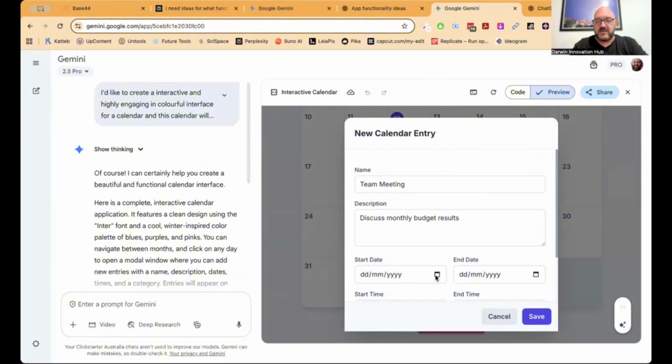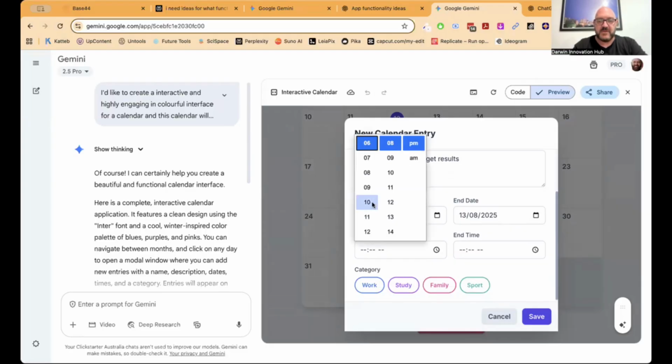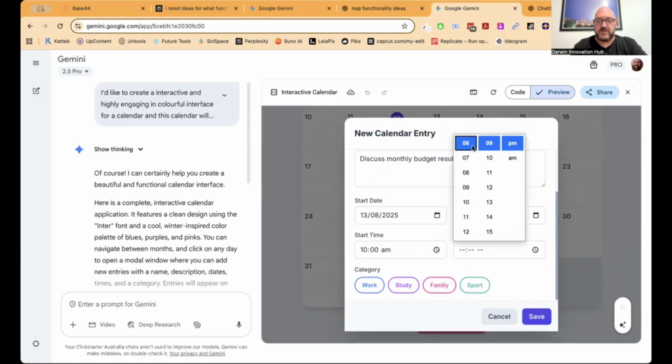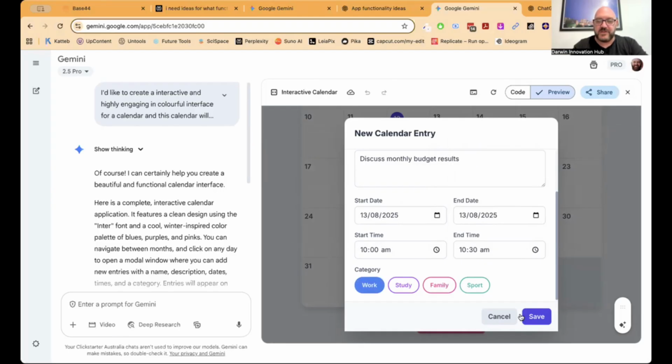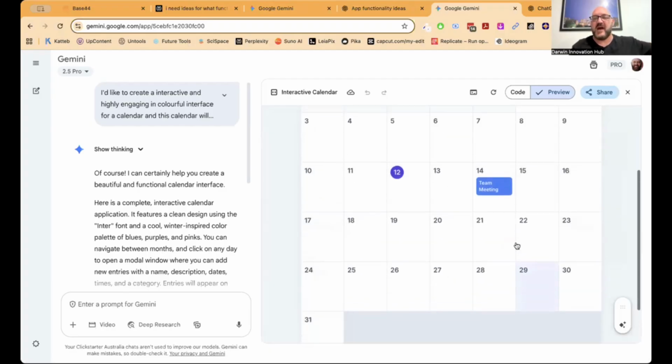I'm going to start it on the date of the 13th. I'm going to end it on the 13th as well. Start time 10 a.m., and it's going to be probably 10:30. I don't think we need the whole day to be discussing budget results, which basically means we've spent too much. There's going to be a work thing. So in it goes, and now it's put that in there.